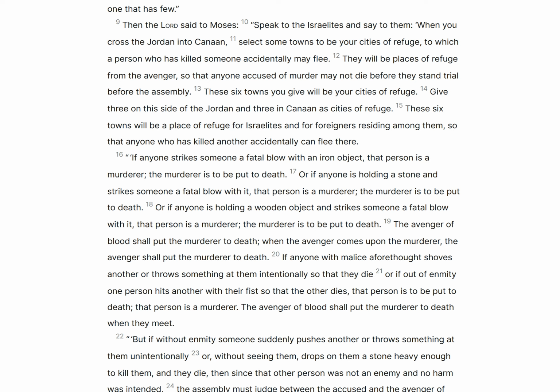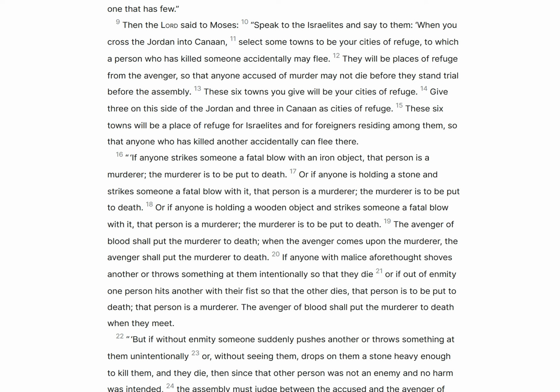If anyone strikes someone a fatal blow with an iron object, that person is a murderer. The murderer is to be put to death. Or if anyone is holding a stone and strikes someone a fatal blow with it, that person is a murderer. The murderer is to be put to death. Or if anyone is holding a wooden object and strikes someone a fatal blow with it, that person is a murderer. The murderer is to be put to death.